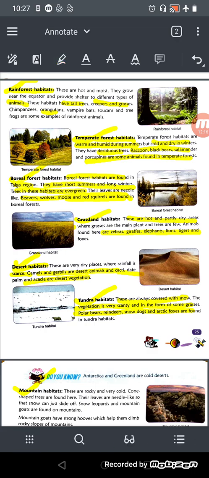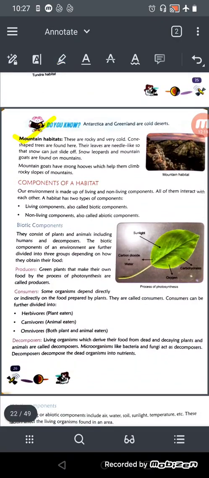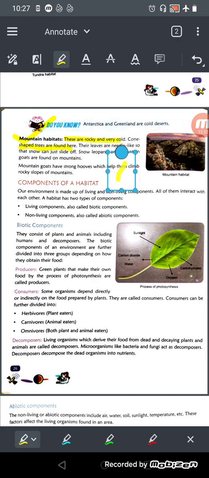Now we'll see the mountain habitat. What are mountain habitats? These are rocky and very cold. Mountain क्या होता है? Rocky होता है, बहुत ही ज़्यादा ठंड होती है वहाँ पे. So cone shaped trees are found here. The shape of the trees is cone shaped, means ऐसा. See, I'm showing you this type of tree. This type of trees is found there.